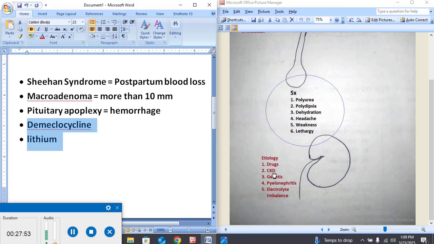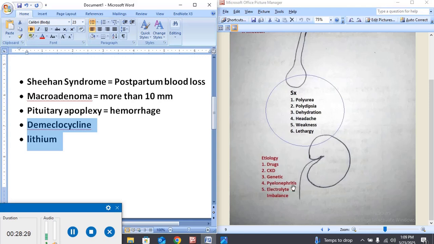Chronic kidney disease also gives rise to diabetes insipidus, because the collecting ducts are not normal in chronic kidney disease, and there is no translocation, no propagation, or no sensitivity to the ADH hormone. The genetic cause is also not rare, and some genes are responsible for the induction of this disease, nephrogenic diabetes insipidus.